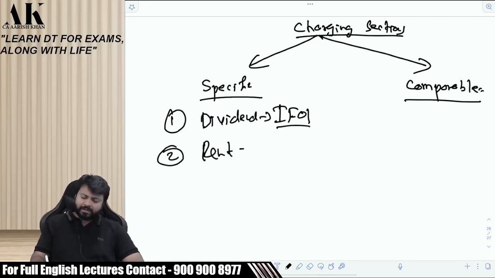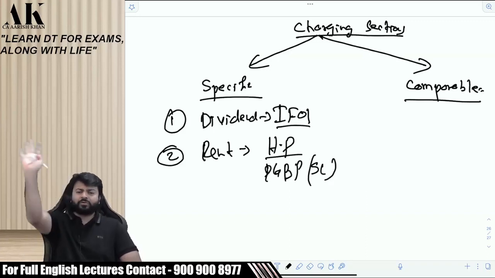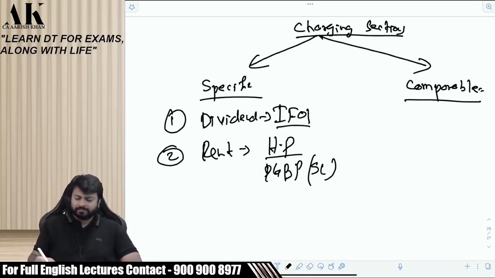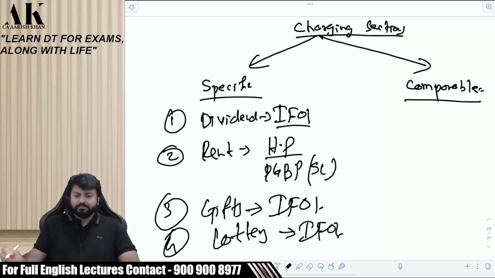Rental will always come under what? House property. Yes, in one case it comes under PGBP, which I have told you, that Supreme Court case, right? If the main object of the company is to let out, then it can go under PGBP. Third, can I say gifts received from friends, etc. will always come under IFOS? Lottery winning will always come under what? IFOS. Lottery will always be under IFOS. All of them are written in the book, don't write.